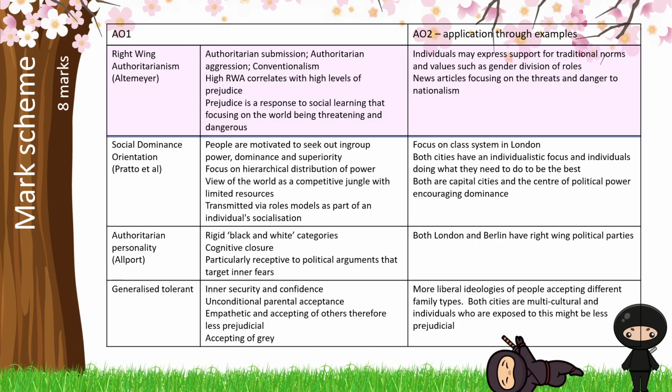You may also want to focus on the fact that these are national cities, that they're capitals, and therefore might be encouraging political power in terms of social dominance orientation. You also want to give some examples about how the personality types may be less likely to be prejudicial and how they might demonstrate, or individuals in those cities might demonstrate, a generalised tolerant viewpoint.